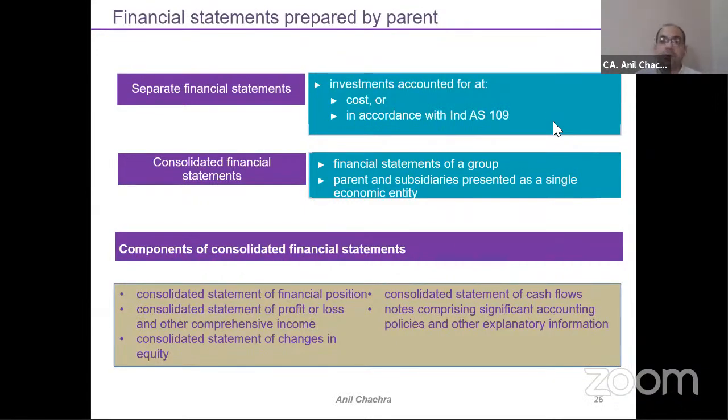So the components of the consolidated financial statements would be a consolidated statement of financial position, which is the balance sheet, a consolidated statement of profit and loss and other comprehensive income, a consolidated statement of changes in equity, cash flows on a consolidation basis, and lastly the notes. Whatever components you prepare under the separate or standalone financial statements, the same will be prepared under the consolidated financial statements, but for the group as a whole, as one single economic package.